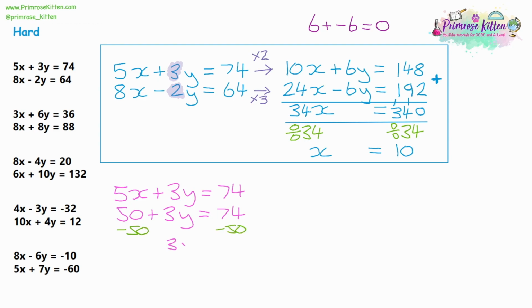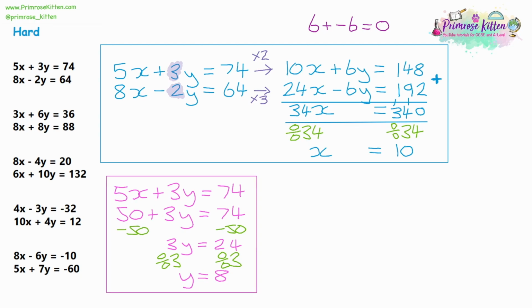So 3y is equal to 24. And then we can divide both sides by 3. So y is equal to 24 divided by 3, which is 8. So as normal, that is the second part of our simultaneous equation completed. All that's left now is to write down our final answer. So we have worked out that x is equal to 10 and y is equal to 8.